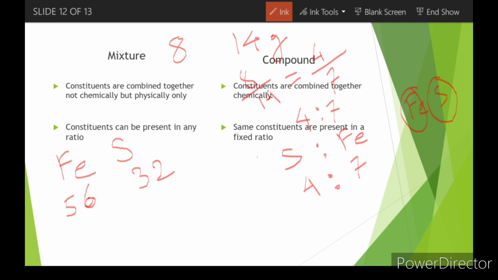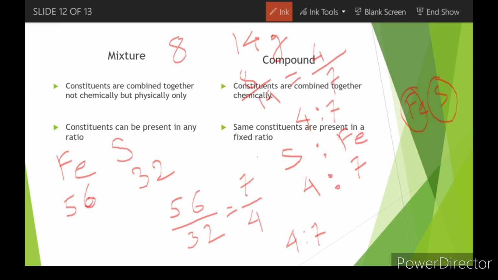Now try to find the ratio between these two. You will get 56 and 32. If you just go on dividing these two things, you will get 7 by 4. That is literally 4:7 or 7:4, whatever you write, right?